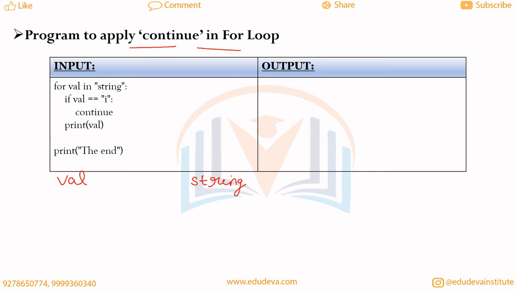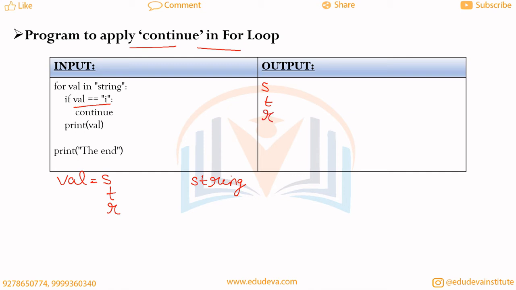Now what is the concept of continue? When continue occurs under the for loop, it means that we don't need to execute the for loop at that step, but we will continue with the for loop. Just see, the value of val is s, and the if condition becomes false, so we will just print the value of val which is s. At the next step the value of val will be t, again the if statement is false, so we will just print t in the output. And now the value of val is r, and r double equal to i is again false, so we will just print r in the output.